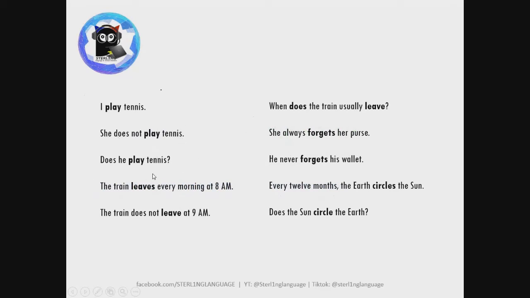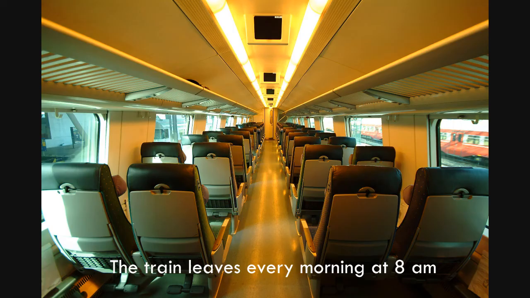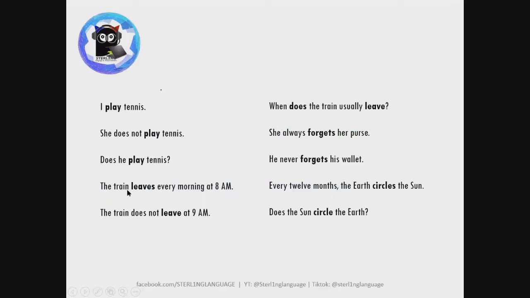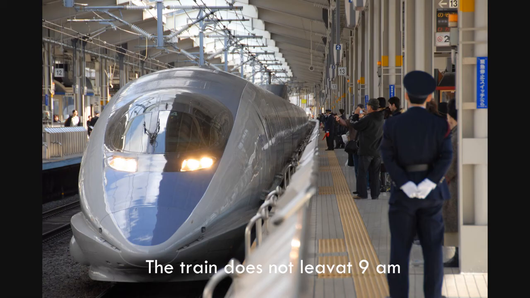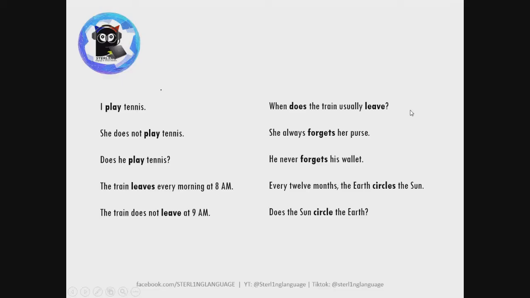Does he play tennis? Okay, for something that is regularly scheduled, like the train leaves every morning at 8 a.m., okay, again, we have the S here because the train is your it, a third person singular. In the negative form, the train does not leave at 9 a.m. And when does the train usually leave? for your question form. Here are the rest of your examples.